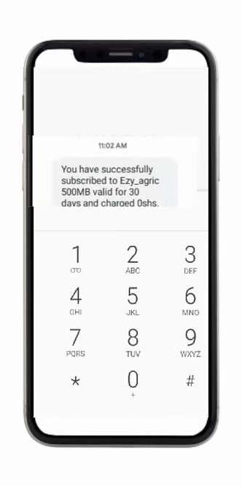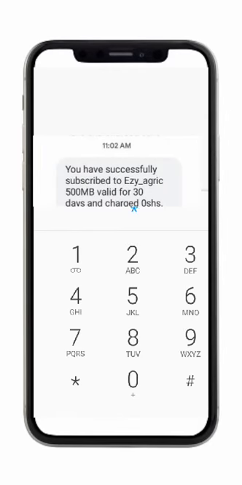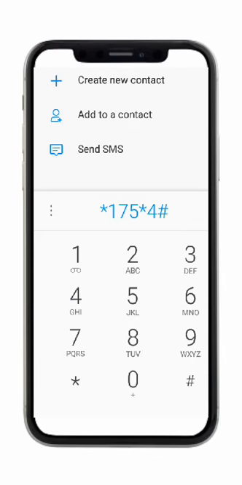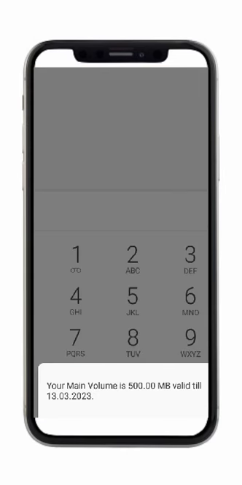Like me, I've already loaded up my data bundle, as you can see there, or I can check and you see my data balance here. As you can see, I already have 500 MBs, but how does this data work? Airtel keeps on giving me these free 500 MBs every month like that. But how does this data bundle work?